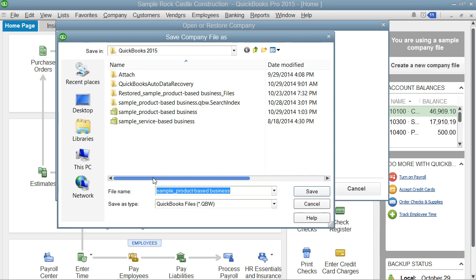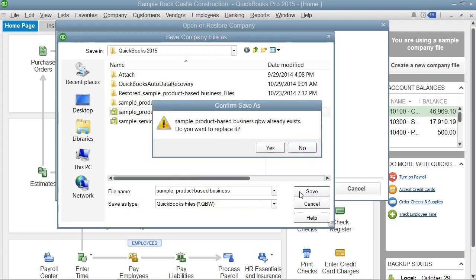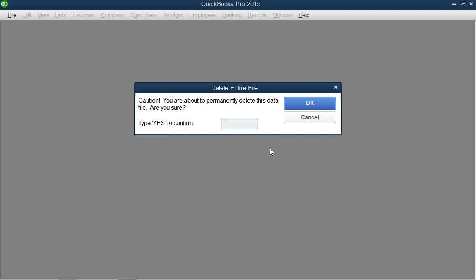You will next need to use the Save Company File As dialog box that appears to navigate to and select the corrupted company file to overwrite with information from the backup copy that you just selected. After selecting the company file to overwrite, click the Save button to continue. If you are overwriting a corrupted company file, QuickBooks may ask you if you wish to overwrite the file. You can click Yes in the message box that appears to overwrite the selected file.